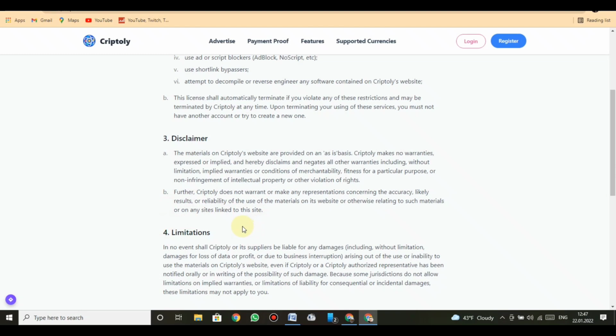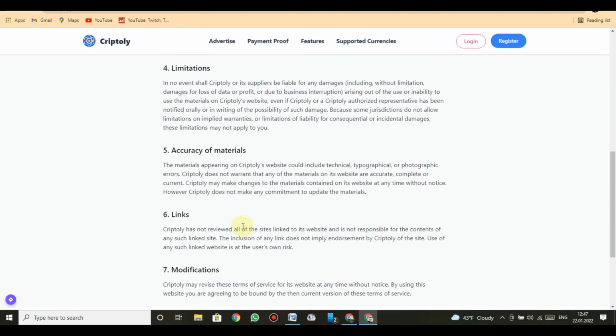4. Limitations. In no event shall CRIPTOly or its suppliers be liable for any damages including without limitation damages for loss of data or profit, or due to business interruption arising out of the use or inability to use the materials on CRIPTOly's website even if CRIPTOly or a CRIPTOly authorized representative has been notified orally or in writing of the possibility of such damage. Because some jurisdictions do not allow limitations on implied warranties or limitations of liability for consequential or incidental damages, these limitations may not apply to you.